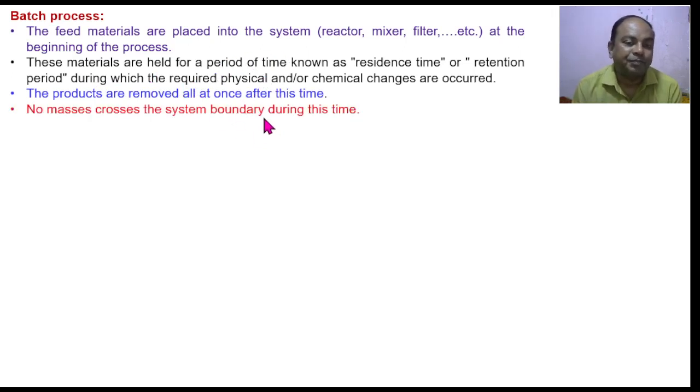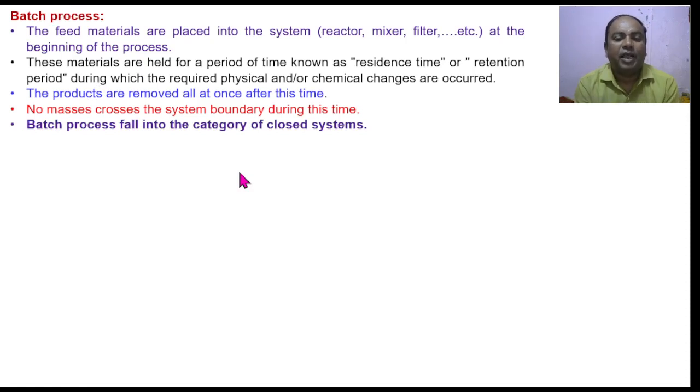So here we can say that in a batch process, once the feed material is introduced in the system, if you want to introduce material again, it is not possible. That means once the feed material is introduced, later on no mass crosses the system boundary during this time. Unless and until the process is over, you cannot make further mass enter into the system, and therefore this is what we call a batch process, and this batch process falls into the category of closed system.